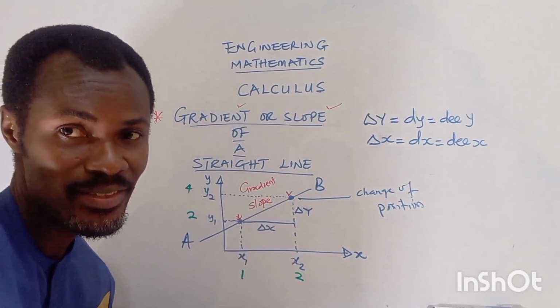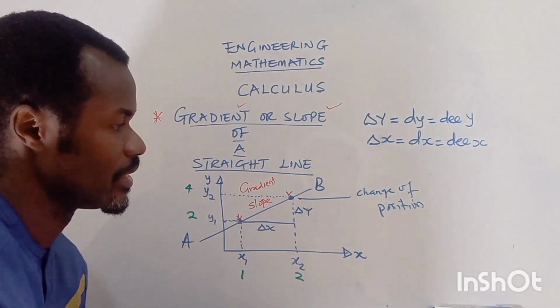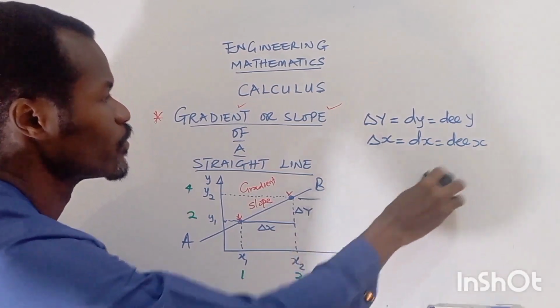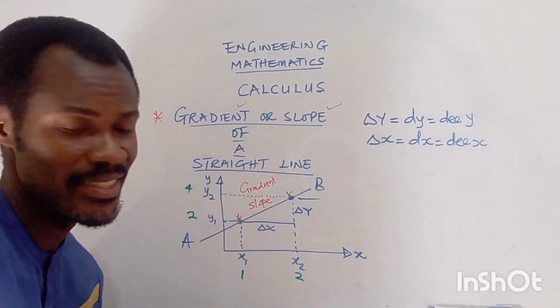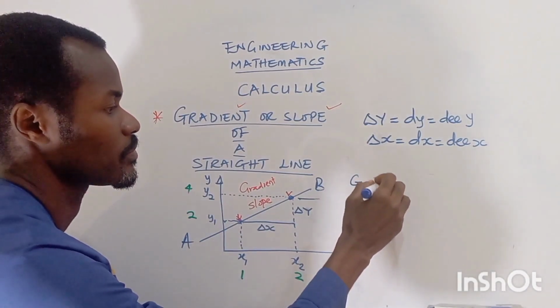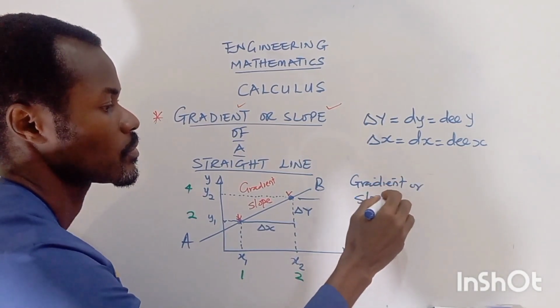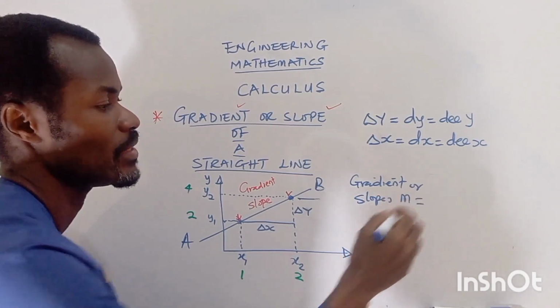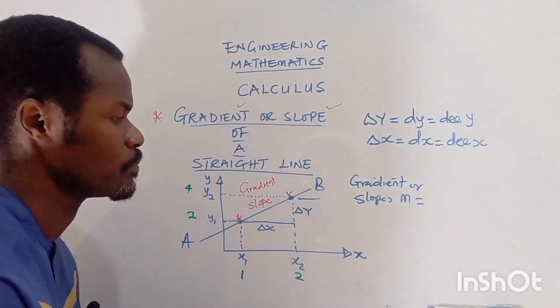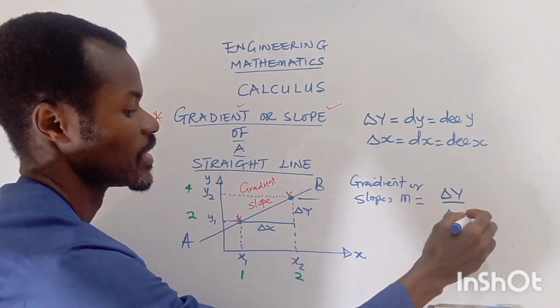So you may be asked to calculate the gradient of a straight line. The slope or gradient, most times we use n, is simply the change in y divided by the change in x.